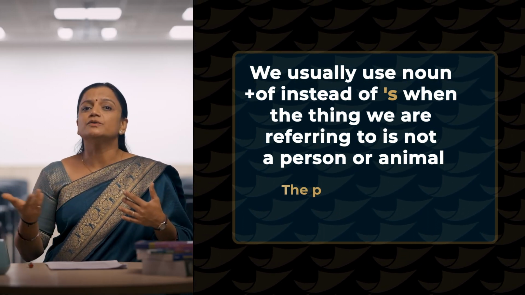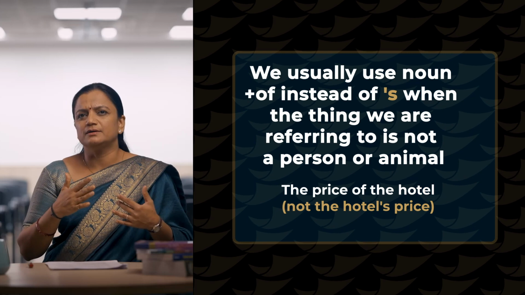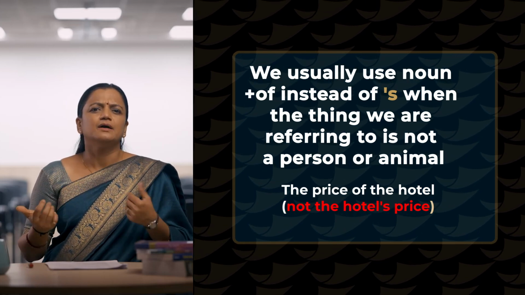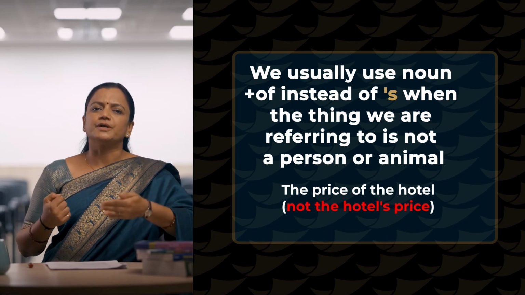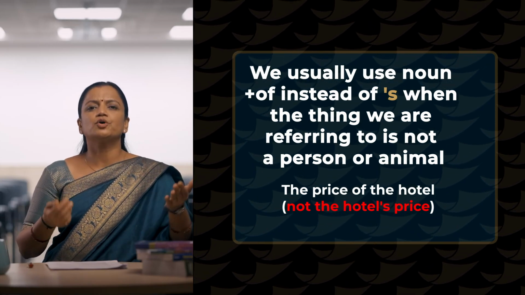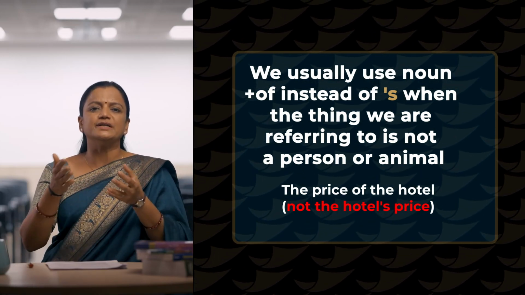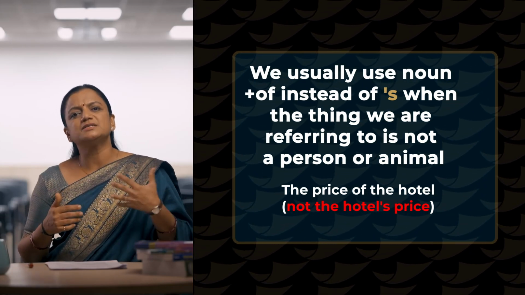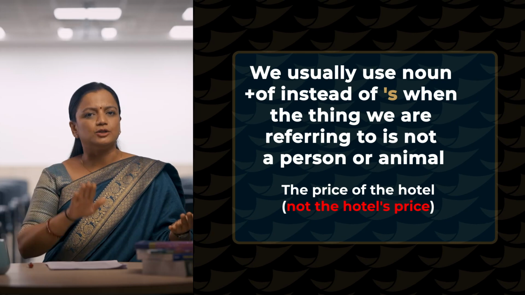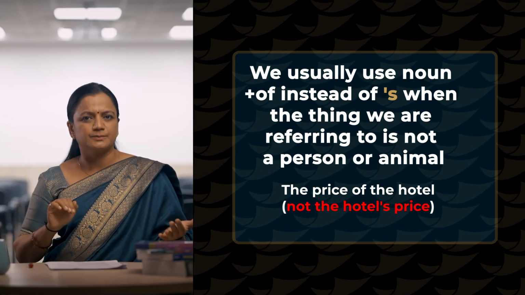The price of the hotel, not the hotel's price, though we speak like that. But it's actually wrong. We need to say the price of the hotel. Why? Because it's a non-living thing. We cannot place it in a possessive position. So when you want to say something like that, say the price of the hotel, not the hotel's price.